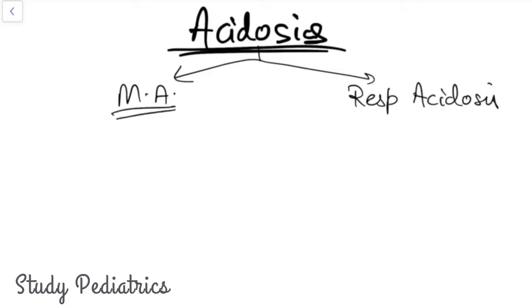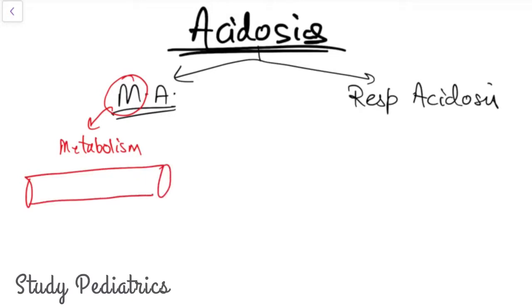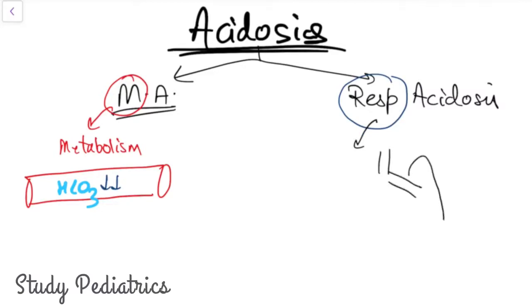Now metabolic acidosis, as the name suggests, consists of metabolism, and the metabolism deals with the blood. Thus the major buffering ion in the blood is, as we all know, bicarb. Hence in metabolic acidosis there is a decrease in bicarb due to accumulation of certain acidic agents, whereas in respiratory acidosis, as the name suggests, it is because of the respiration. Hence here the lungs are involved.